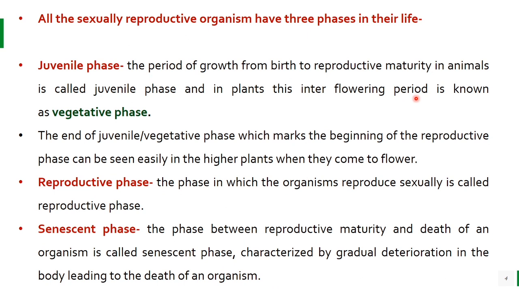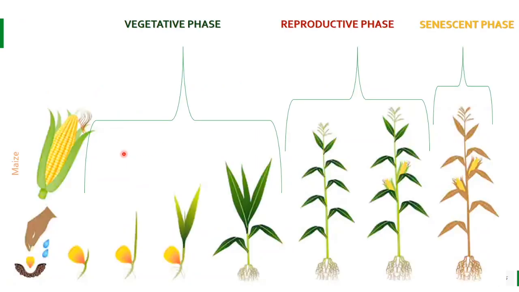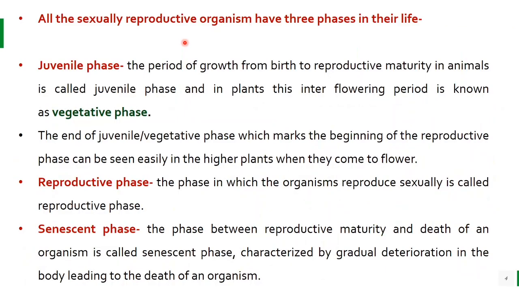So all the sexually reproducing organisms have three phases in their life. First is the juvenile phase, from birth to reproductive maturity. In case of animals, it's called the juvenile phase, while in case of plants, it is called the vegetative phase. Let's have a look. From germination to maturity, it is called the vegetative phase. In case of animals, it is called the juvenile phase.